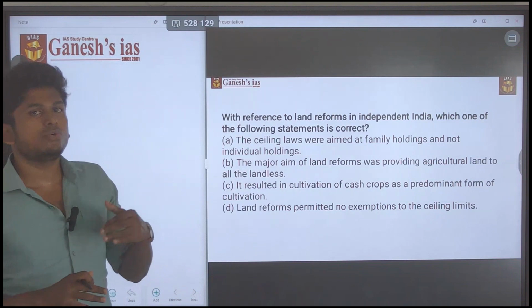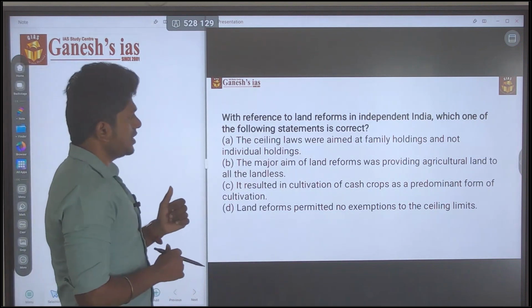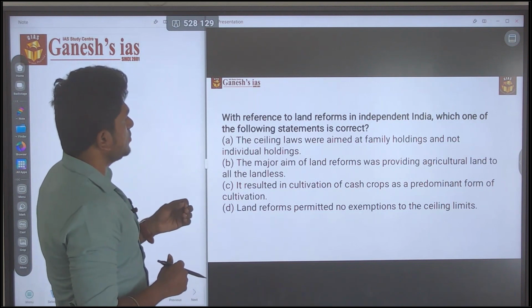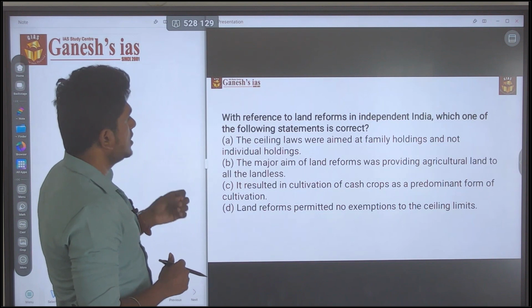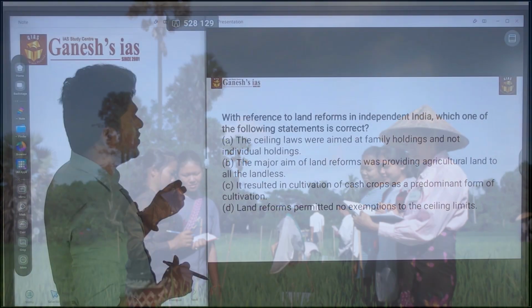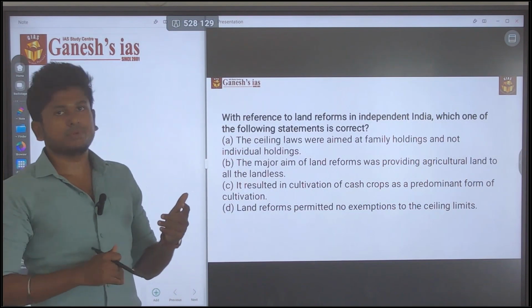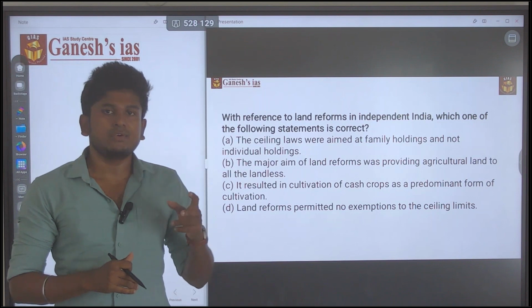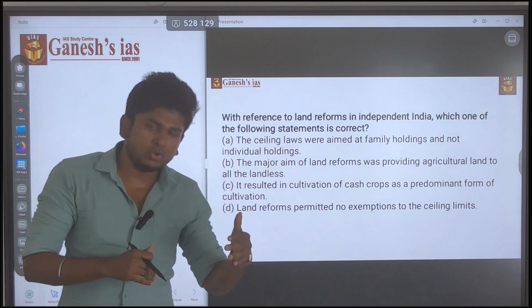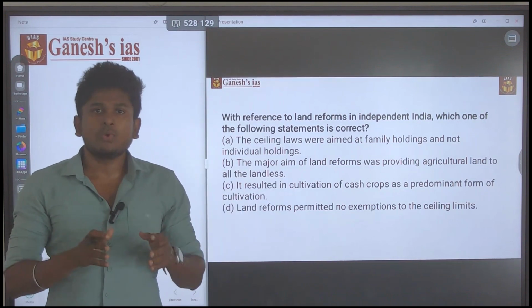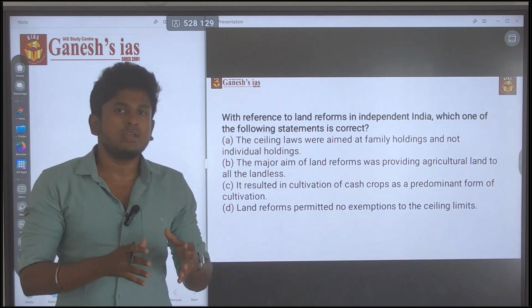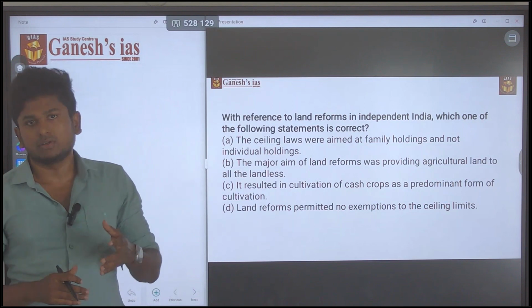So with that, try to answer this question. With reference to land reform in independent India, which one of the following statements is correct? First, the ceiling laws were aimed at family holdings and not the individual holding. See, this is the trap. The land reform policy spoke about both the family holding and the individual holding. Both things were spoken of in that policy, so the first statement is wrong.